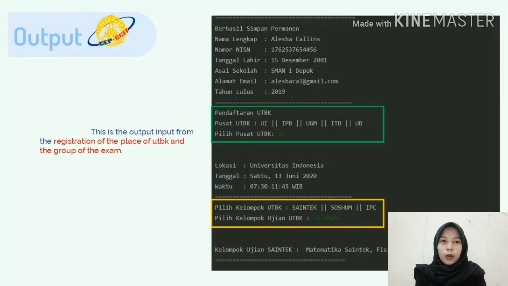After the date, the user inputs the group of the exam, which is Saintek. You can see the input of the exam by the user in the yellow rectangle, and the subjects of Saintek are mathematics, chemistry, biology, and physics.